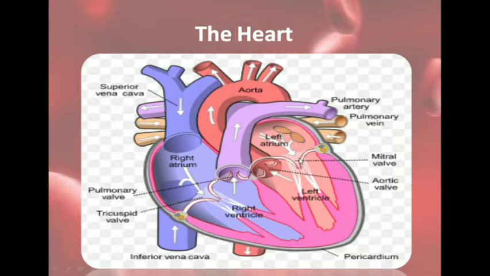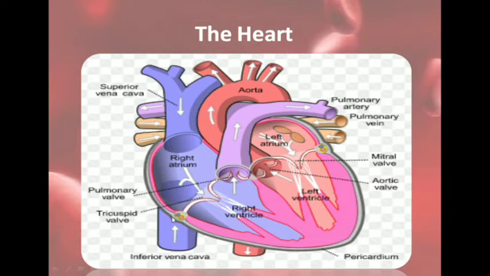Then from the left atrium, through this valve known as the mitral valve, it enters the left ventricle, and from the left ventricle it moves through the aorta, the largest artery, to the different parts of the body. So this is how the circulation of blood takes place in the heart. Now as you can see here, there is complete separation of the right and the left side. So there is no mixing of the deoxygenated blood with the oxygenated blood.